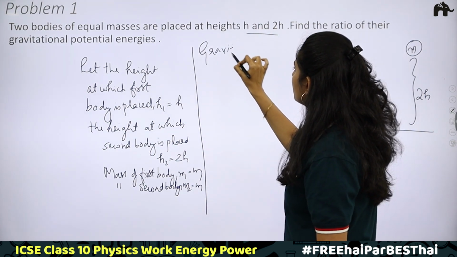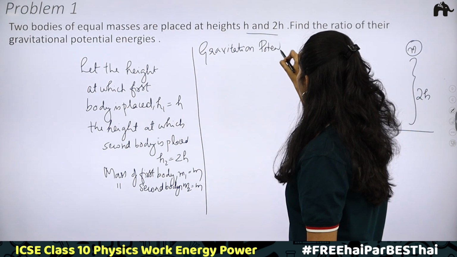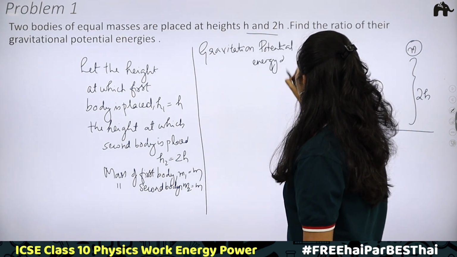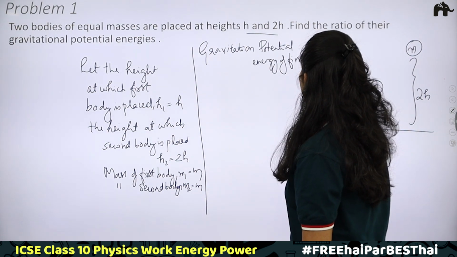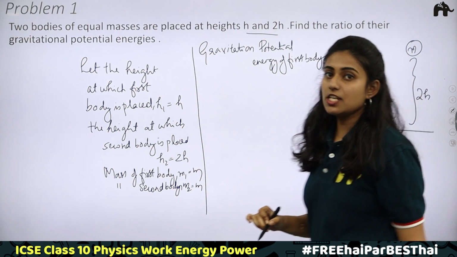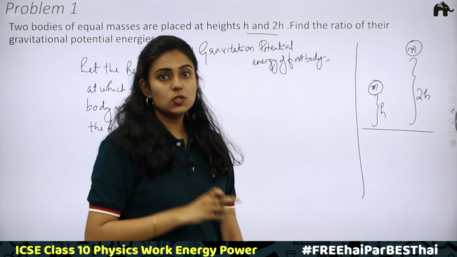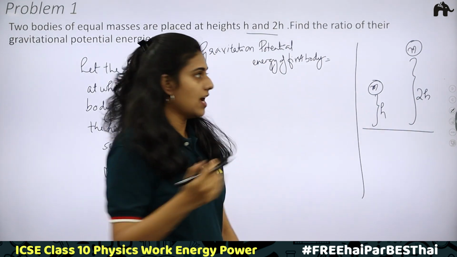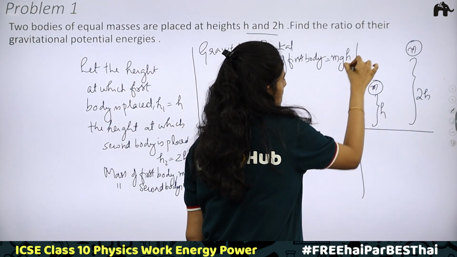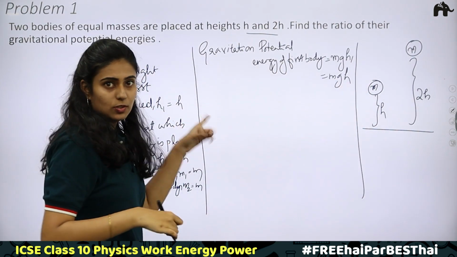Gravitational potential energy of first body is equal to mass into acceleration due to gravity into height. Here mgh1, that is mgh, where h1 is equal to h.